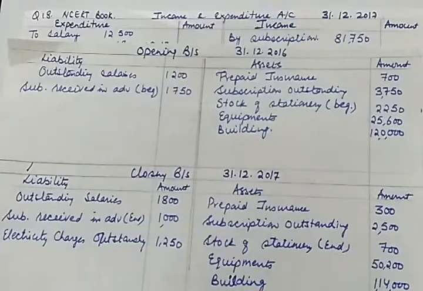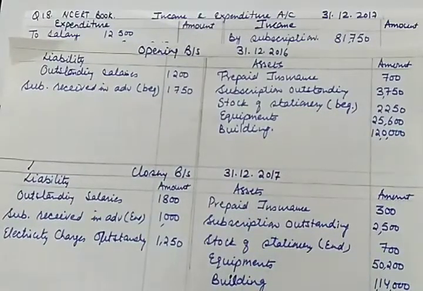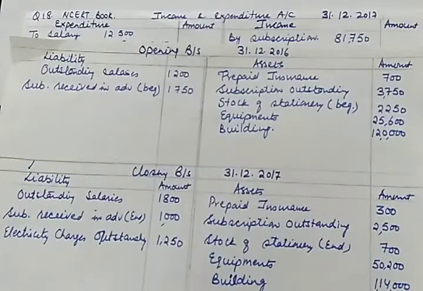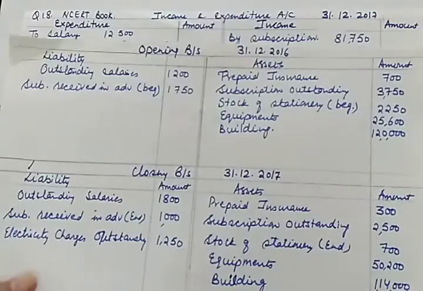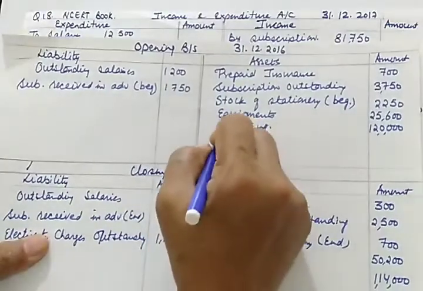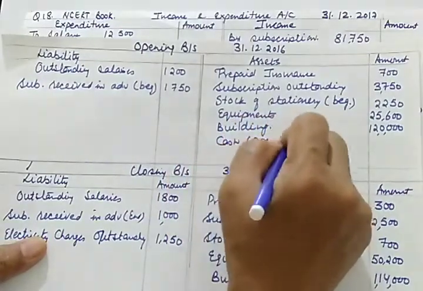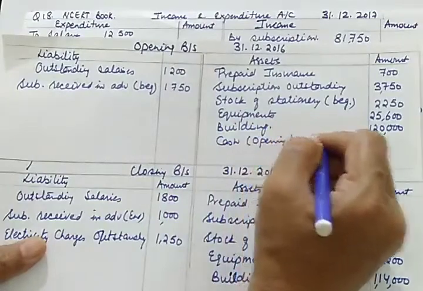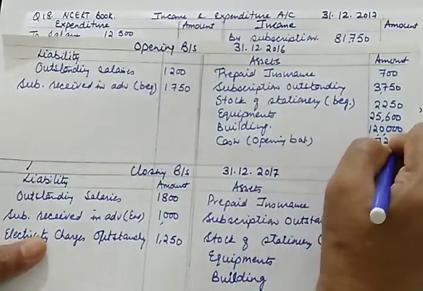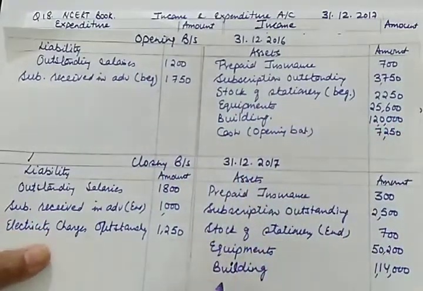Now after that we have written opening and closing balances. So the next item is, yeah, that's it. And after that we'll start looking into all the balances which are left in the receipt and payment account. So the opening cash balance is 7,250. This we'll write here, and here also we'll be writing the cash closing balance.